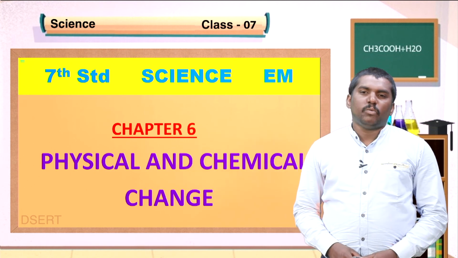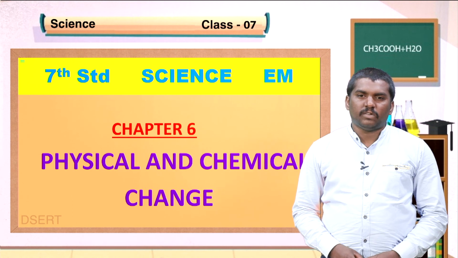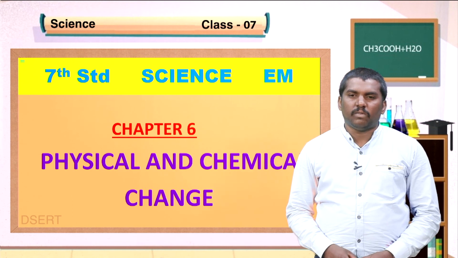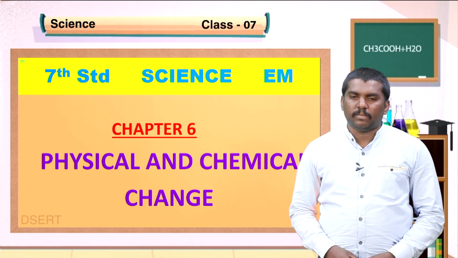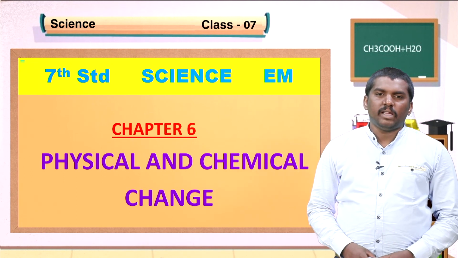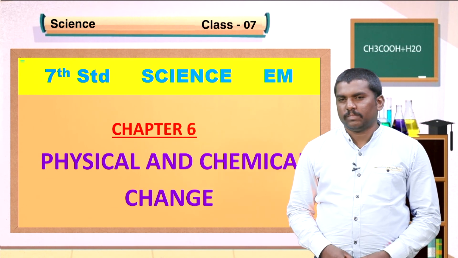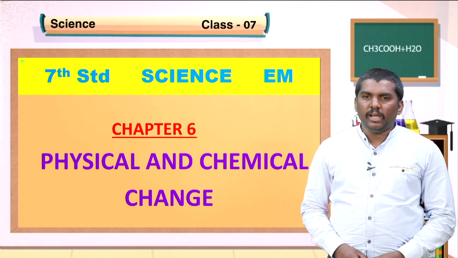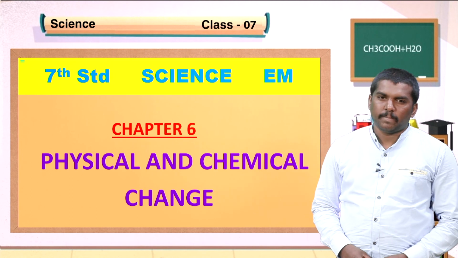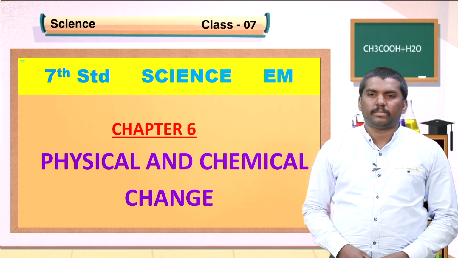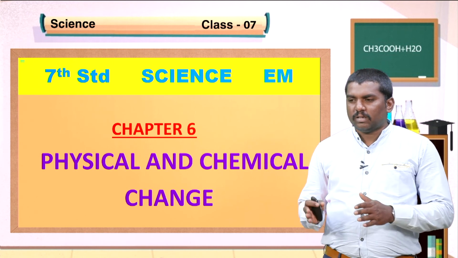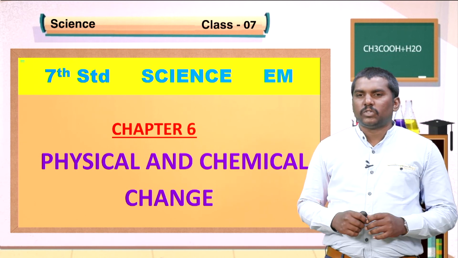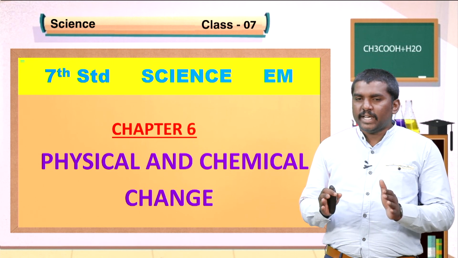Students, you may observe different kinds of changes occurring in our surroundings. Example, curdling of milk. Here, milk is converted into curd. The property of milk and curd is not the same, it is completely different. Students, it is not possible to convert curd into milk. So, we can say that this change is irreversible.